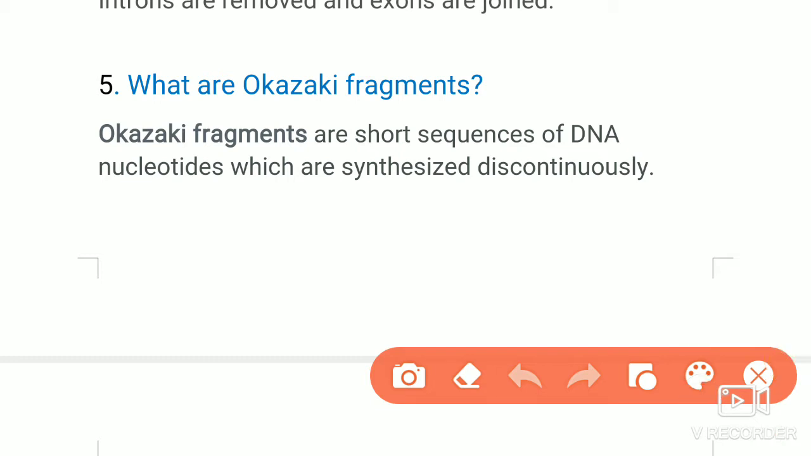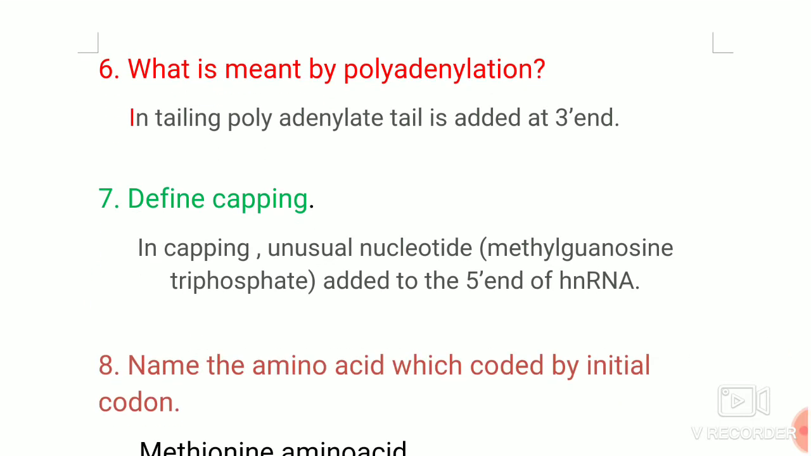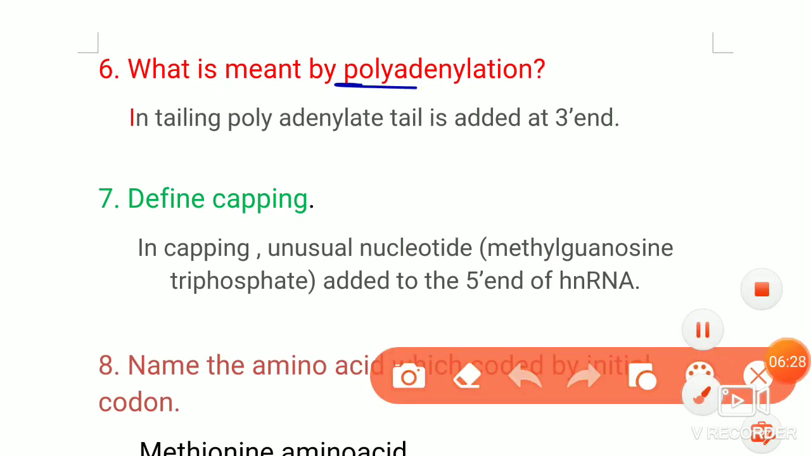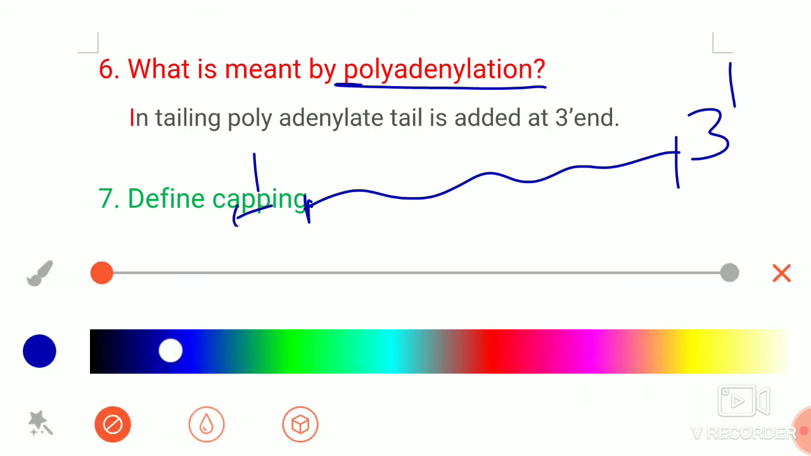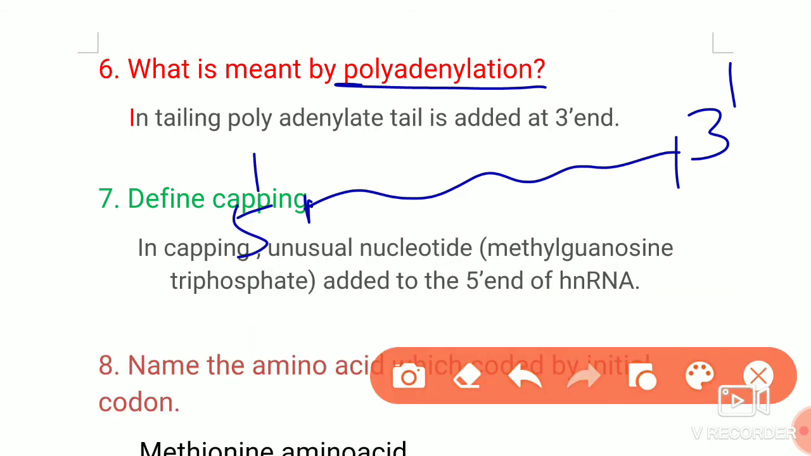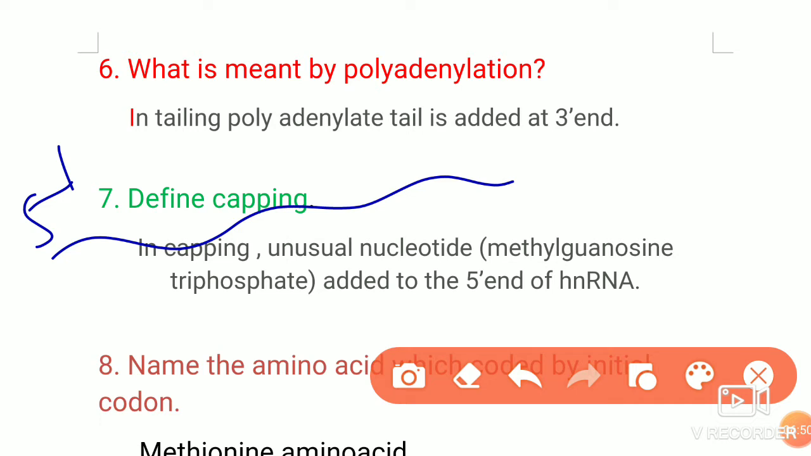Then we'll go to the next question. What is meant by polyadenylation? So for polyadenylation, that means an mRNA strand is there. This is called the 5' end. This is called the 3' end. For this 3' end, I'll write once again. So here if it is an mRNA strand, this is the 5' end and this is the 3' end.